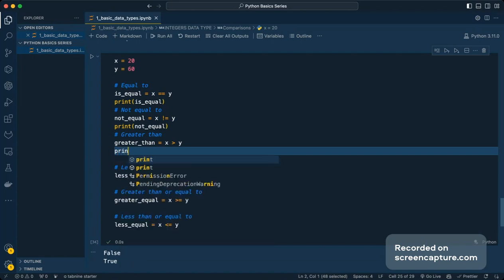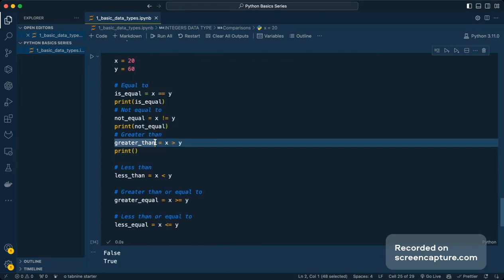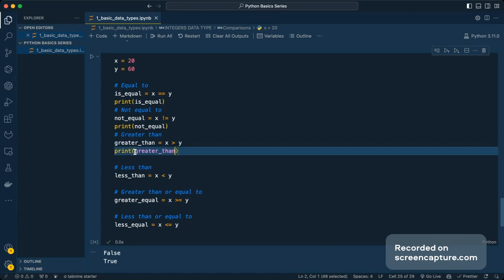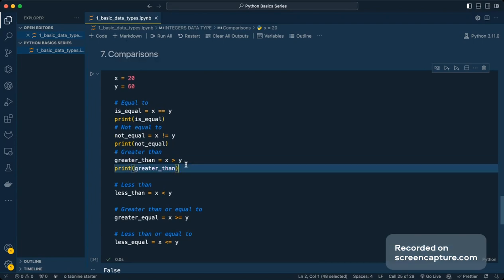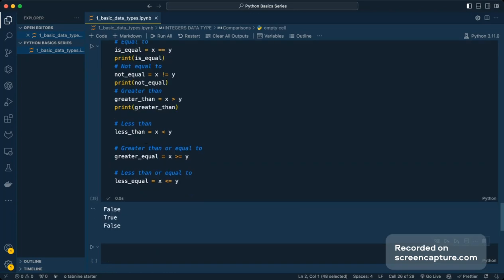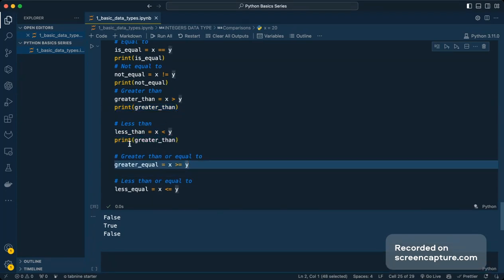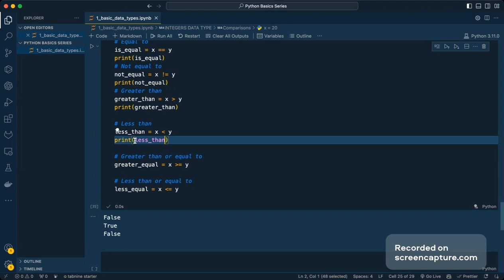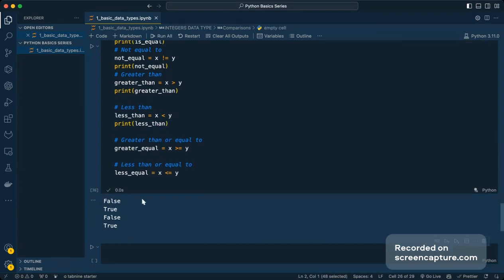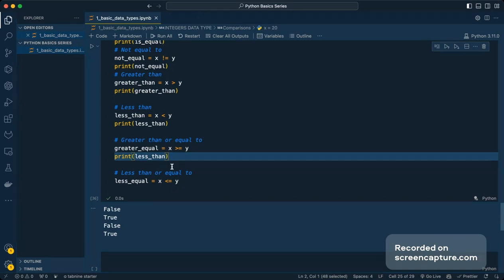If I try to print the greater than, it should give us a return of false because x is less than y. If I try to print the statement for less than, it should return us a true value since x is indeed lesser than y. You can see true is 1. If I try greater or equal to, it ultimately should give us false because it's definitely not that.